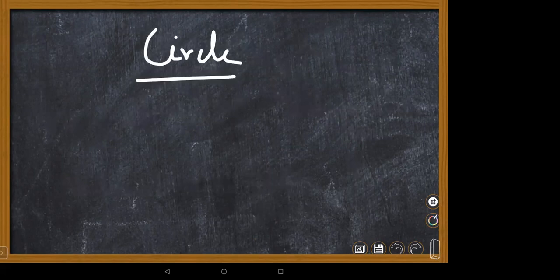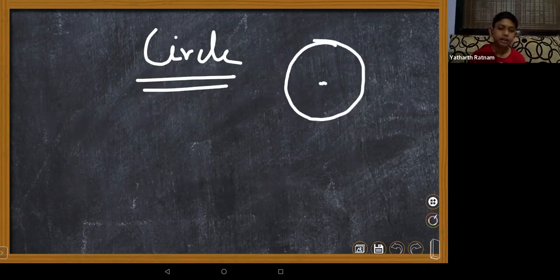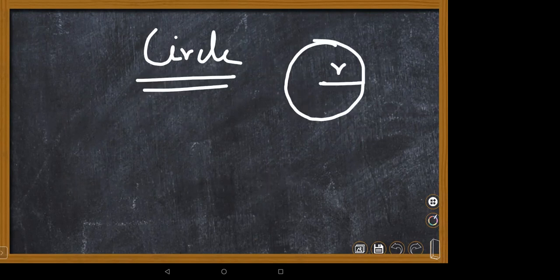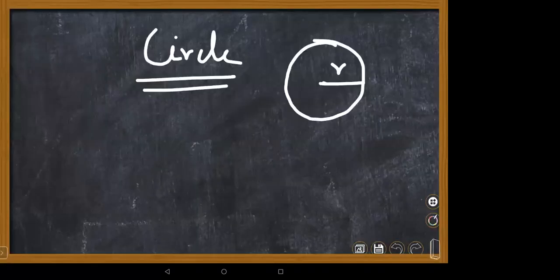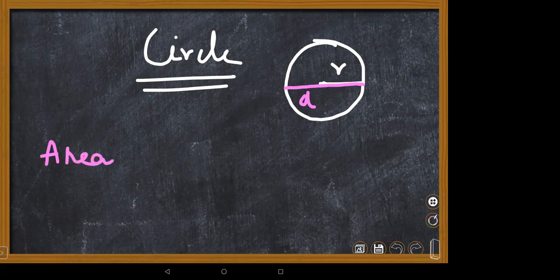Coming to circle. What do you know about circle, children? Ma'am, circle has circumference, diameter and radius. Yes, this is radius. If you take this as full length, what is this, children? Diameter. Yes, diameter. Ma'am, if you give any diameter, we'll find its radius.